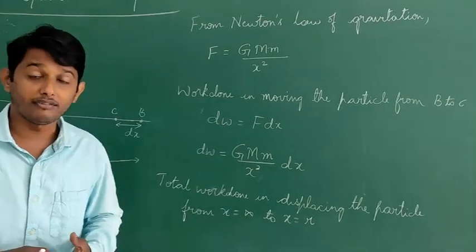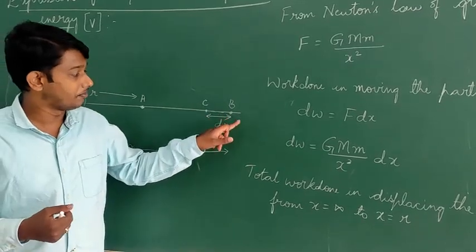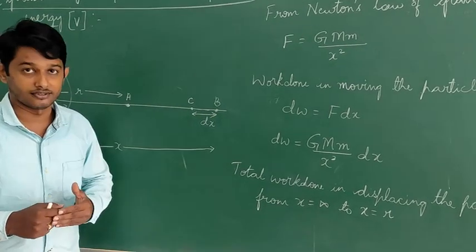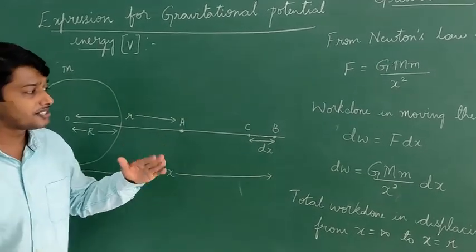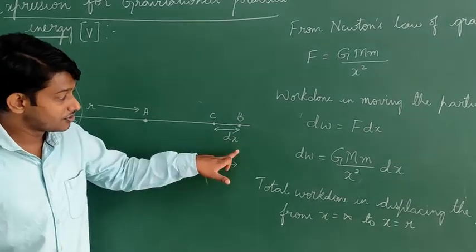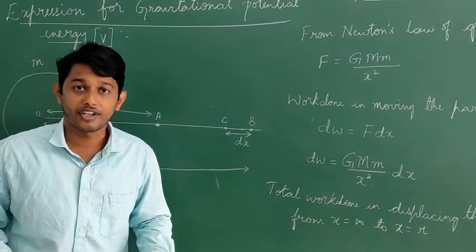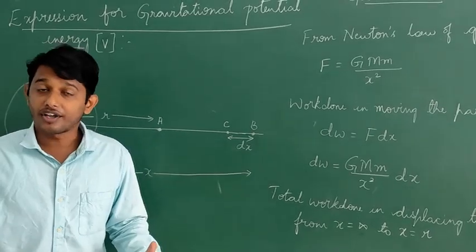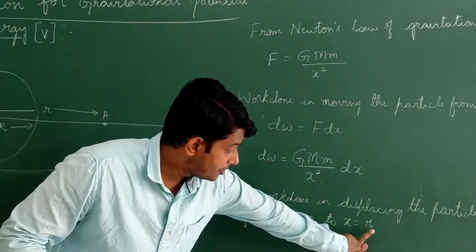So this is why, because here I told you that I have placed a particle at the point B here. But I really don't know where this point B is. So exactly at what distance it is situated from the earth, I just don't know. So for that reason, without knowing that distance, I have taken it as infinity. It could be at any distance. The distance between earth and that particle is very huge, very humongous. For that reason, I have taken infinity, and it can come on to r here.